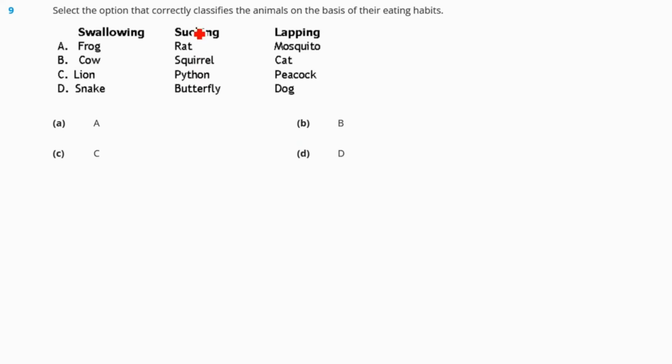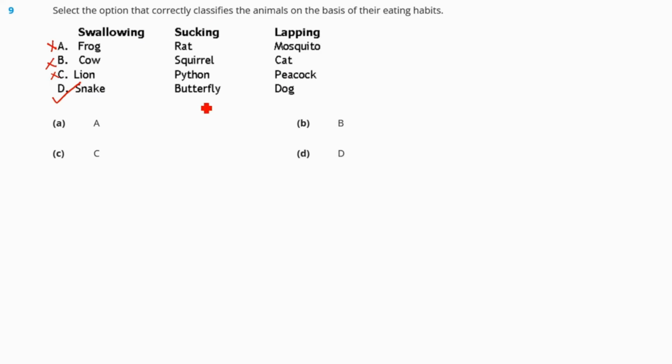Question number 9. Select the option that correctly classifies the animals on the basis of their eating habits. Swallowing, sucking and lapping. So here frog, rat, mosquito, cow, squirrel, cat, lion, python, peacock, snake, butterfly, dog. So lapping is not done by mosquito. Cat can do, peacock no. So we are cutting down A and C options. Sucking, squirrel doesn't suck. So B option is also wrong. So our correct answer should be option number D.